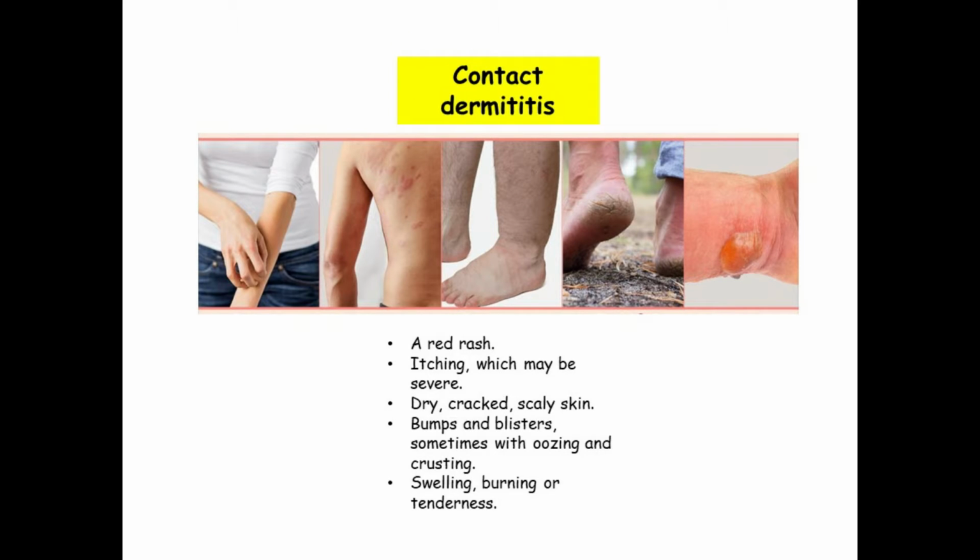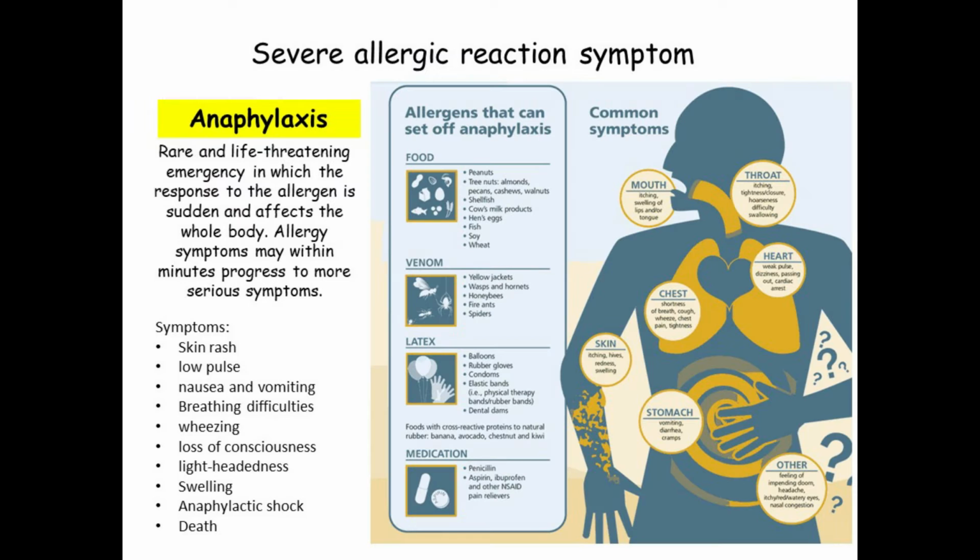Last in moderate allergic reaction symptoms is contact dermatitis. Contact dermatitis is a rash on the areas of the skin that came into contact with the allergen. The symptoms associated with allergic contact dermatitis include a red rash, itching, which may be severe, dry, cracked and scaly skin, bumps and blisters, sometimes with oozing and crusting, swelling, burning or tenderness.